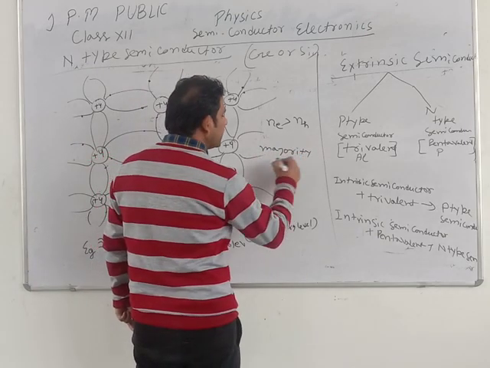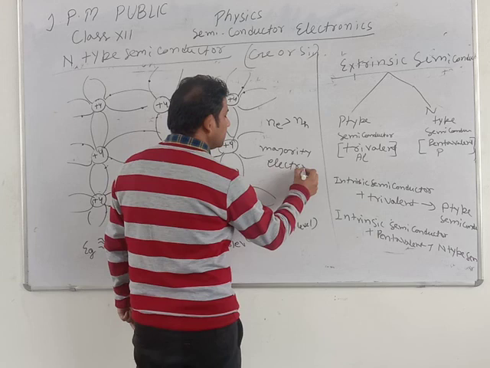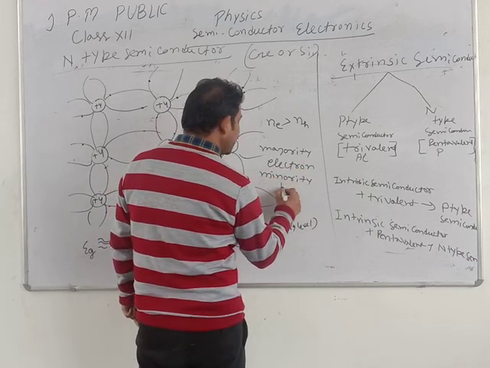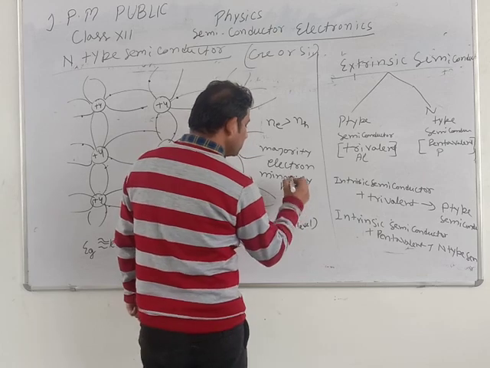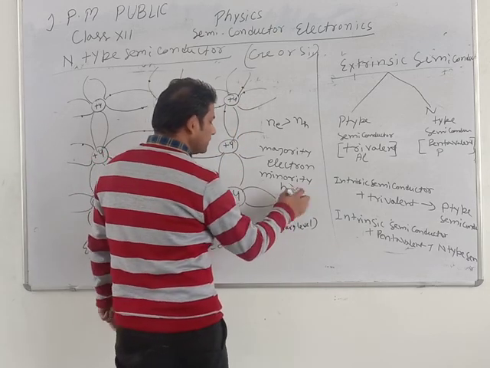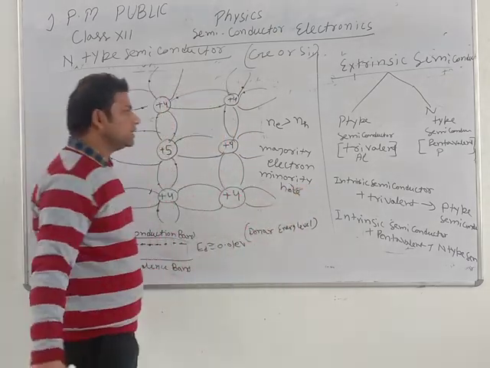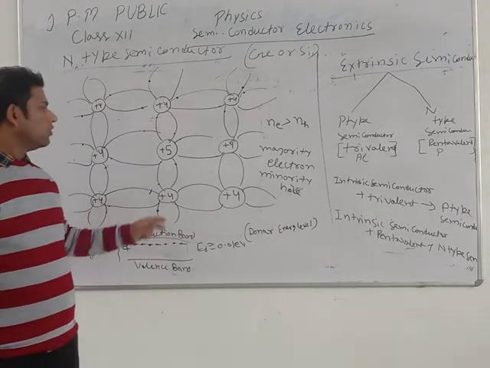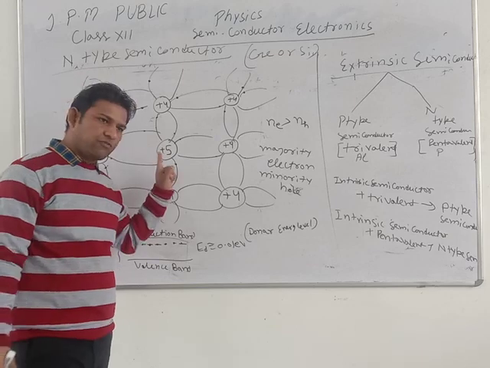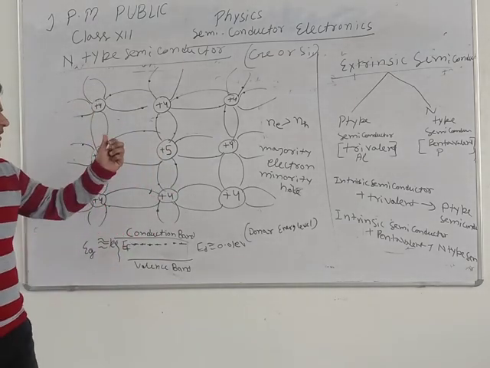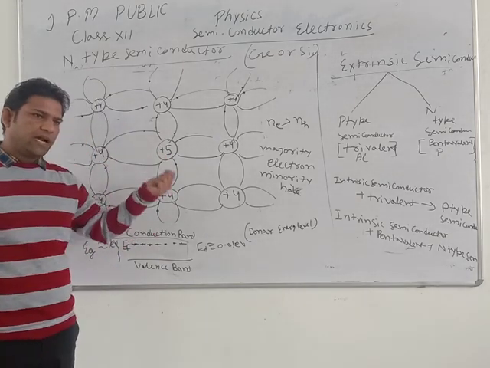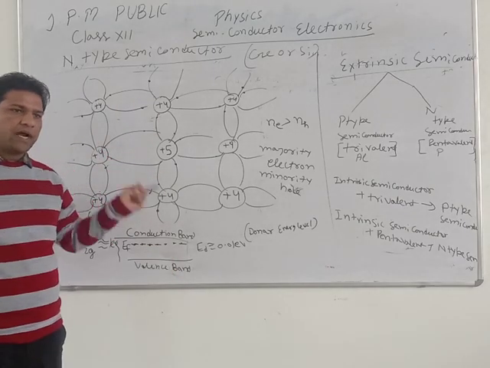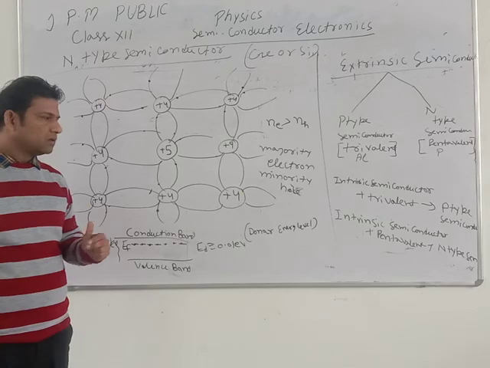What is the majority carrier here? Electron. And the minority carrier is hole, because the number of electrons is greater compared to the number of holes, because electrons are free from here. Because we use pentavalent impurity, 4 electrons are adjusted with germanium and silicon, and after that 1 electron is left.